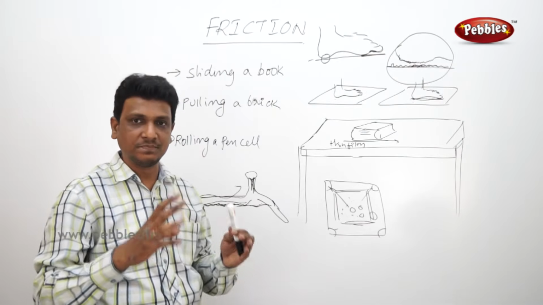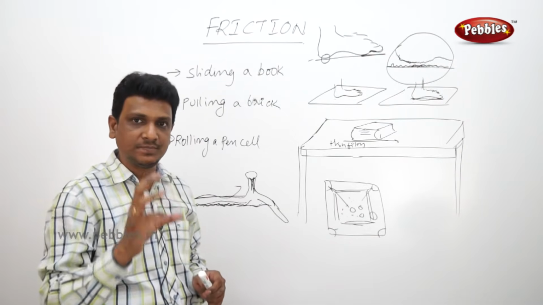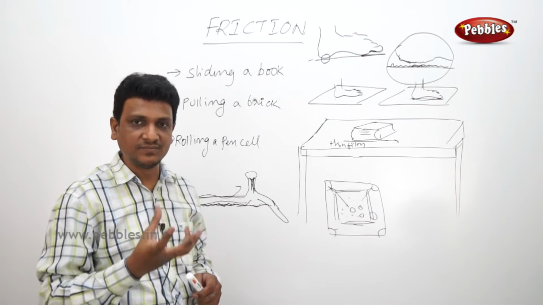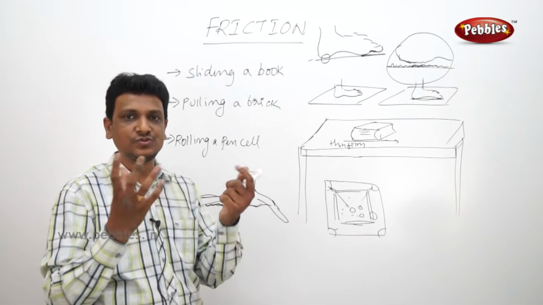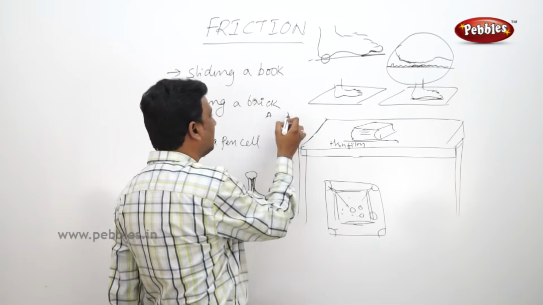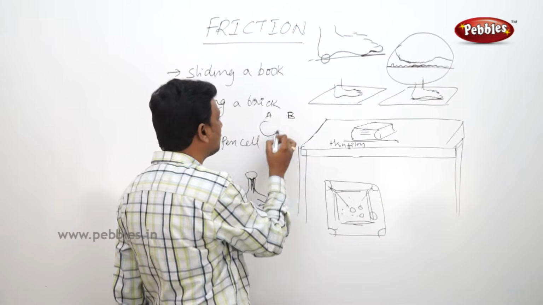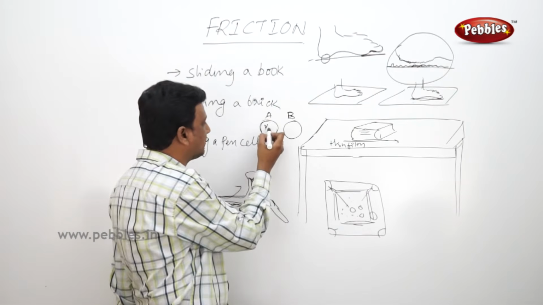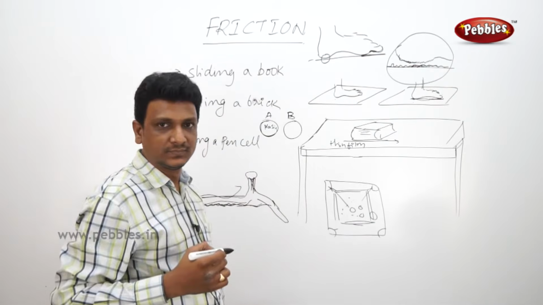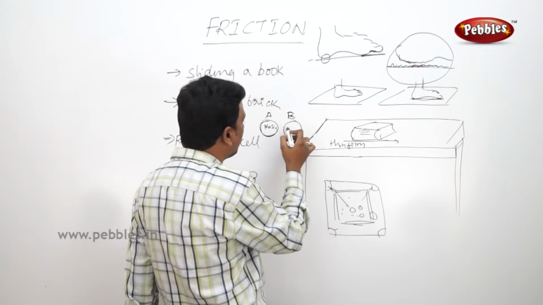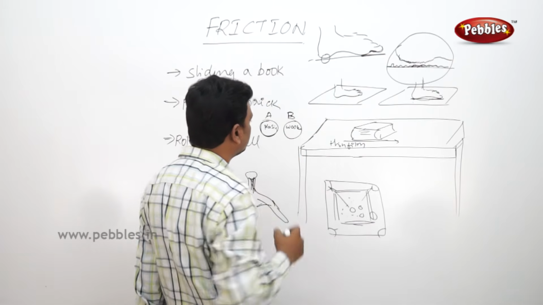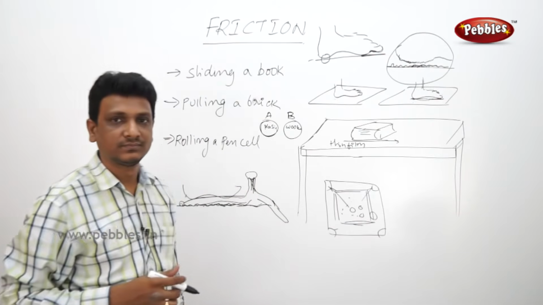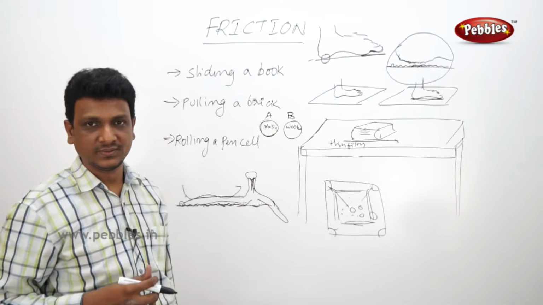When two objects are coming in contact, and if the two objects have a rough surface, the friction will be very high. If the surface of the object is smooth, friction is less. Say you have two balls in your hand, A and B. One ball is a plastic ball. One ball is a woolen ball. The plastic ball will have fewer irregularities compared to a woolen ball, or cloth ball, or rubber ball.